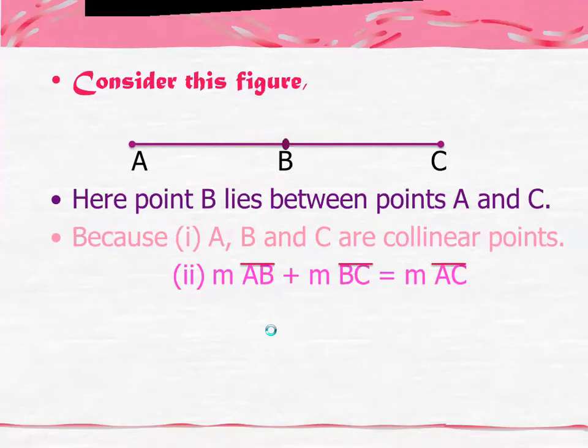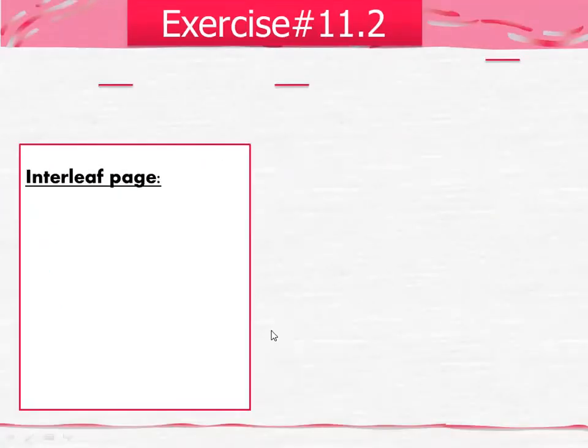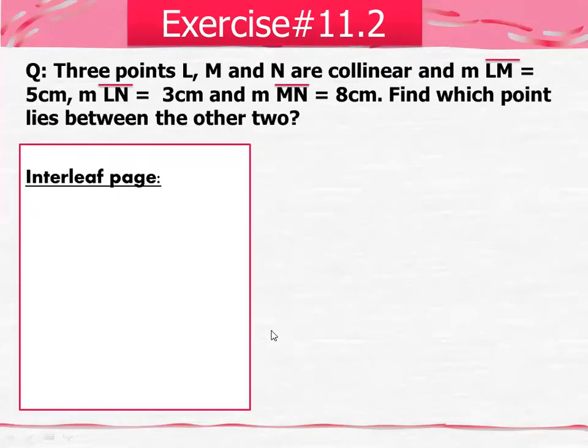Now we are going to start exercise number 11.2. In exercise 11.2, the question is: 3 points L, M and N are collinear. Here they are telling you that you have 3 points L, M and N, and they are collinear.